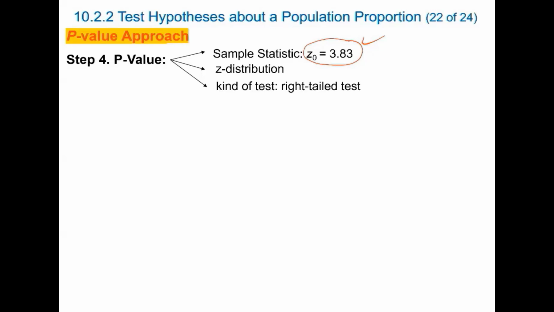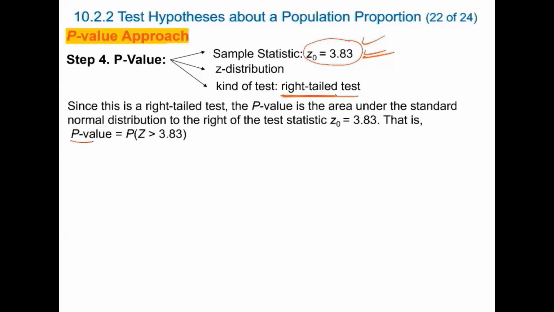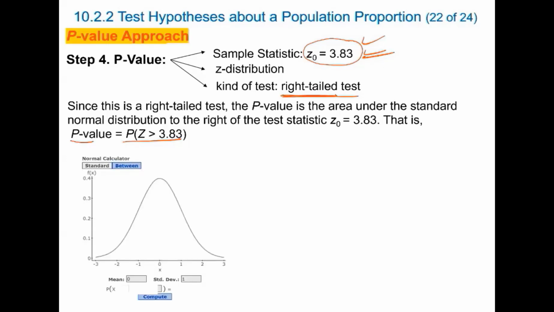Why the kind of test? Because if it's a right-tail test, the p-value is the probability to the right of my evidence. This is the p-value, the probability of obtaining one sample with a z-score greater than 3.83. That is the distribution. I know that the true proportion is in the middle, and 3.83 is located here approximately. Then what is the probability of getting this value or one more extreme? In StatCrunch it is very easy. The only thing you have to do is select standard, only one side, greater than, input 3.83 here and click compute. What is the probability?